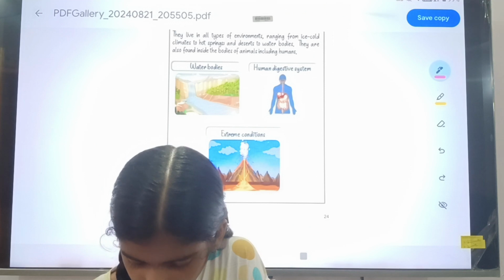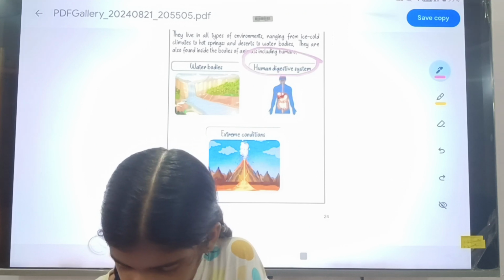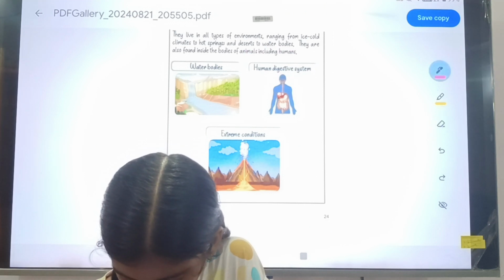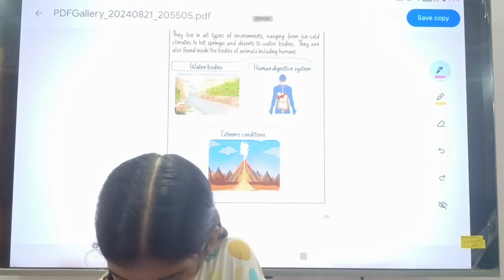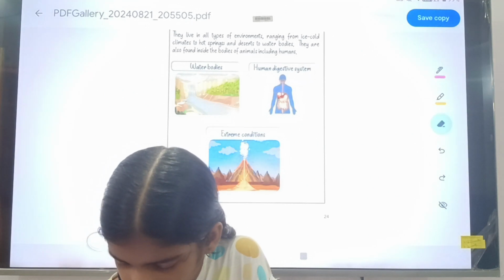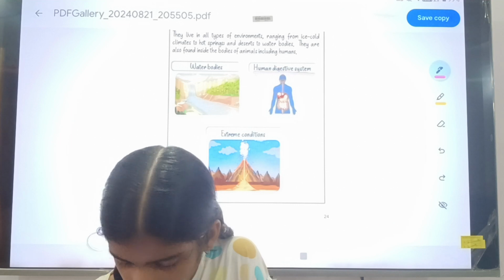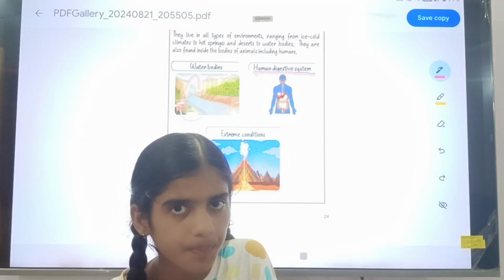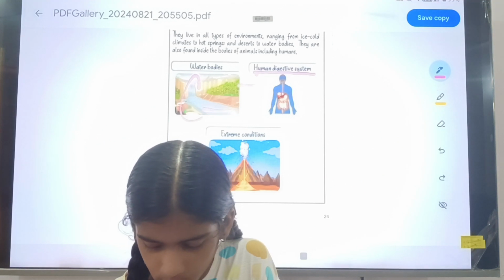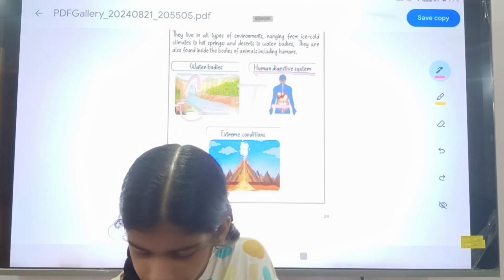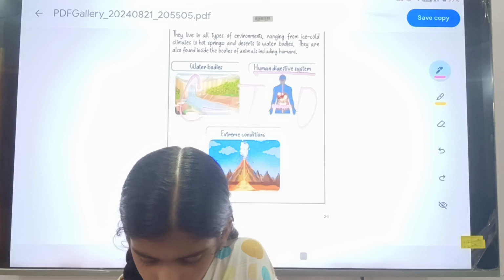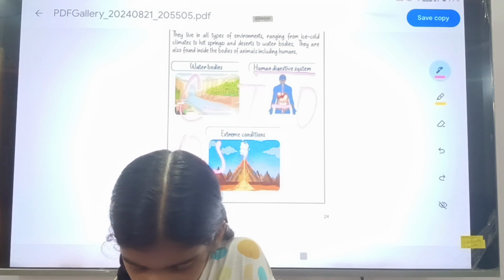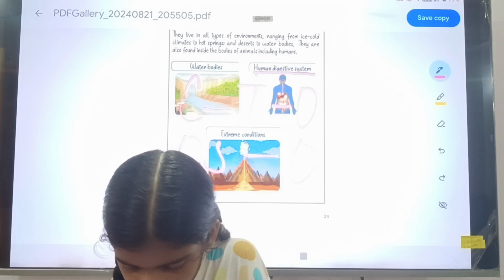Here is the human digestive system. What is the human digestive system? In the human digestive system, you will know that there are many levels of organization. First cell, second tissue, third organ, fourth organ system, and fifth the organism.